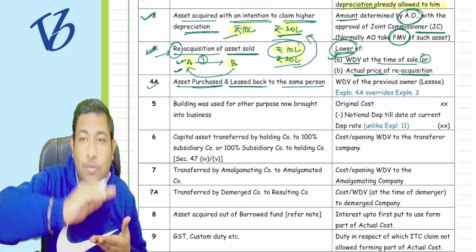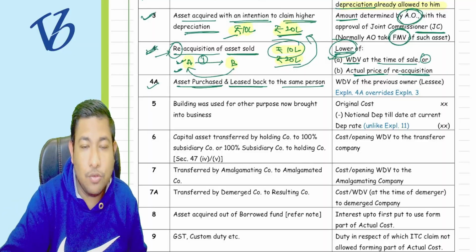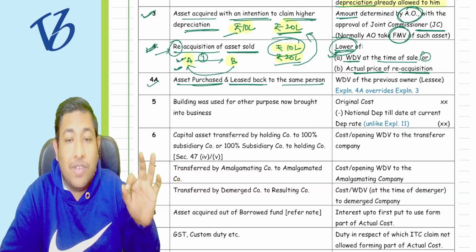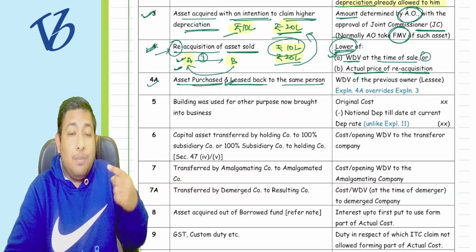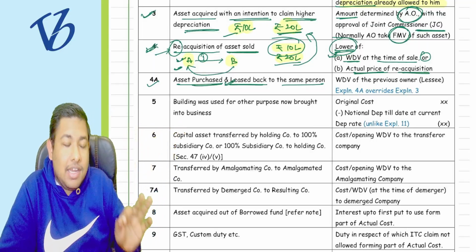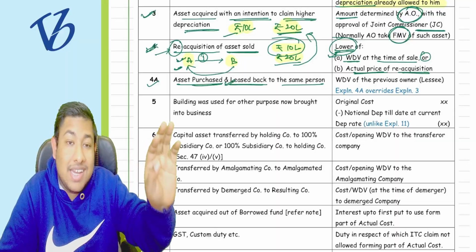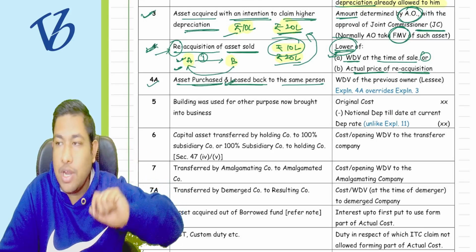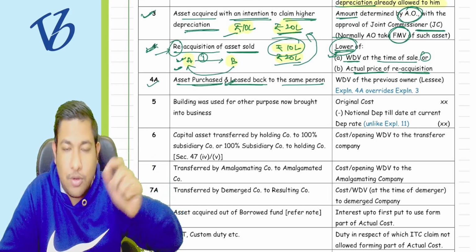So to override point number 4, they are saying that we are not reselling to you, we are now leasing it back. Now B is not reselling the asset to A, it is just providing the asset on a lease basis. Understood the difference between point 4 and point 4A?